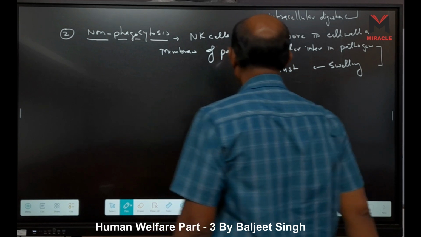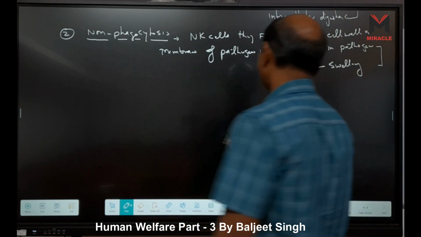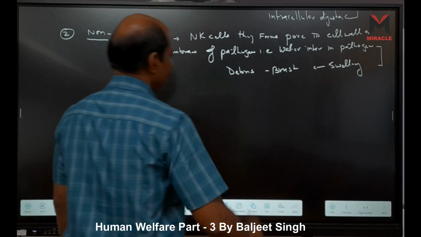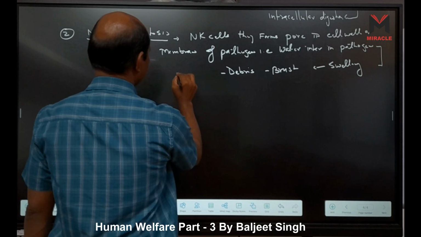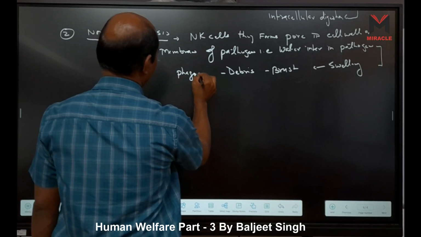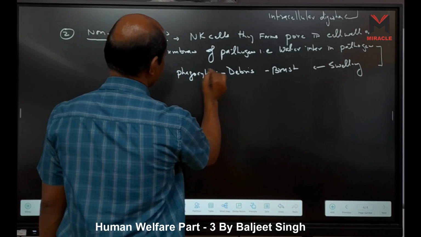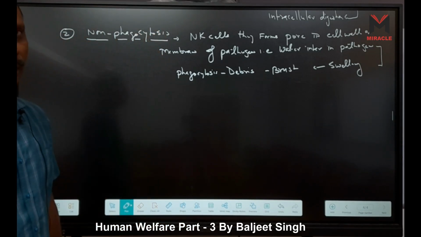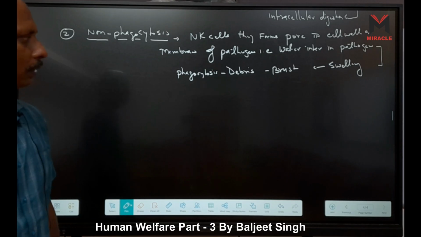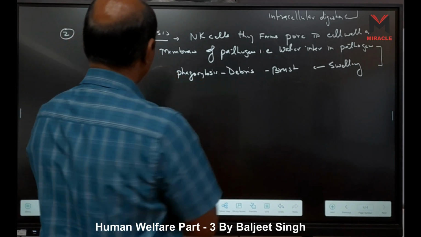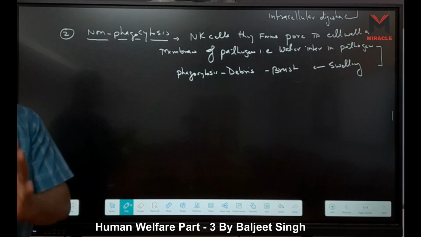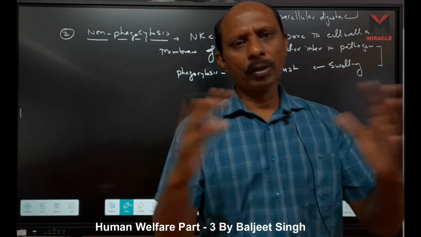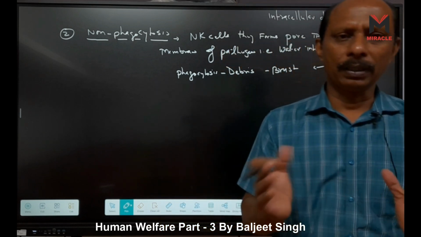Burst means killed, and converted into debris. This debris is phagocytosed by macrophage cells, neutrophils or macrophages. So this is non-phagocytosis. They make pores, then through the pores water enters the pathogenic cell. Now the cell swells up, and after that it bursts, right?